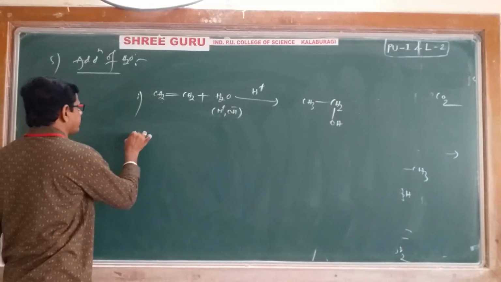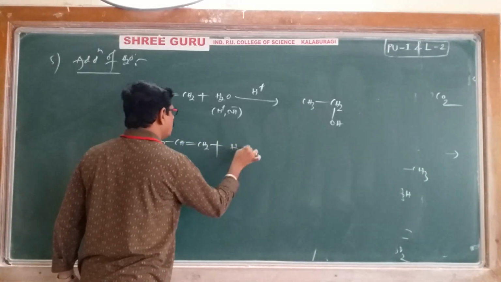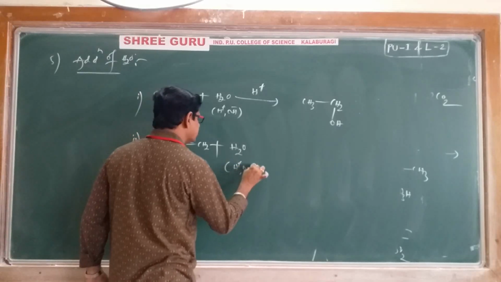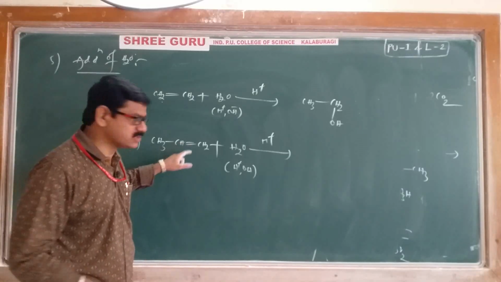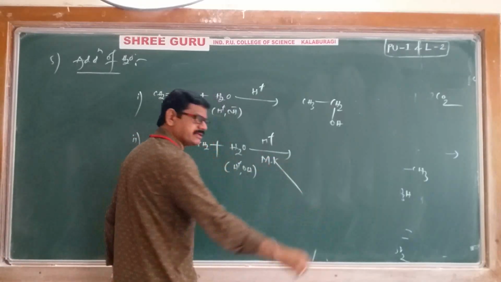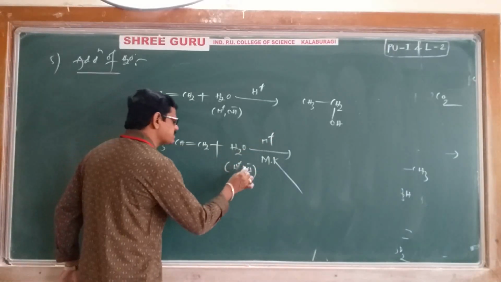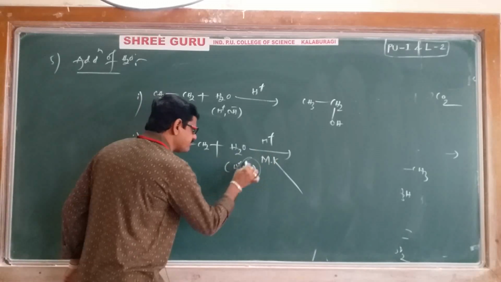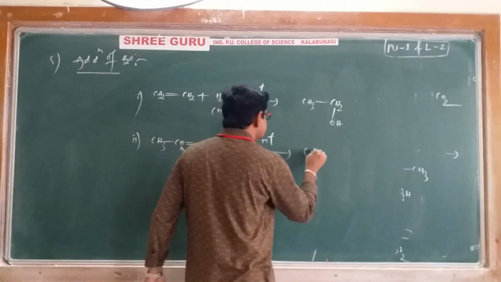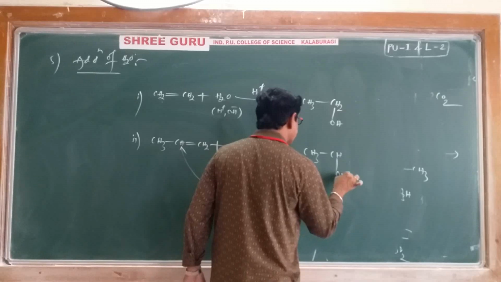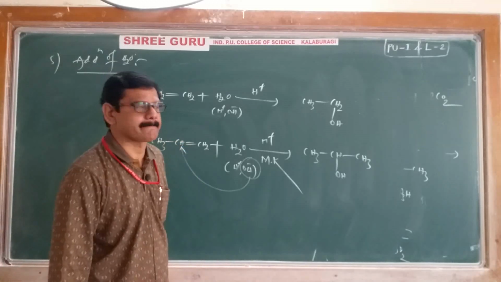Example 2. In case of unsymmetrical alkene, again H2O, again H plus OH minus, the reaction takes place in the presence of any acid catalyst. Definitely addition takes place according to Markovnikov's rule only. It is also similar to the previous case. In case of unsymmetrical alkene, addition takes place according to Markovnikov's rule, meaning the negative part of the addendum goes and adds to the carbon which contained less number of hydrogens. Therefore, you will get CH3, CH, OH, CH3, its name propan-2-ol, ultimately alcohol we are getting.